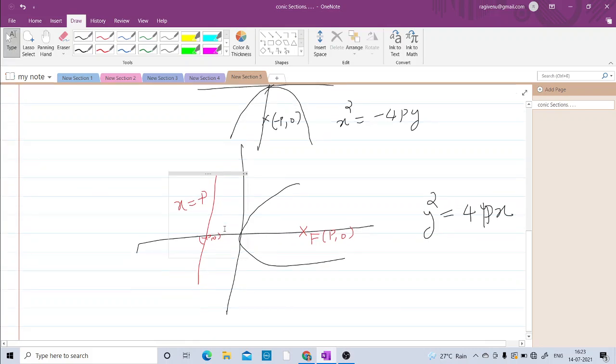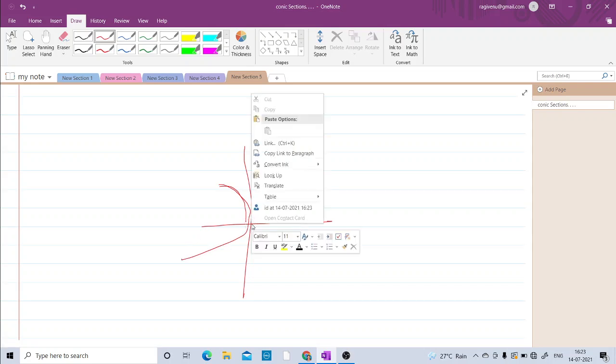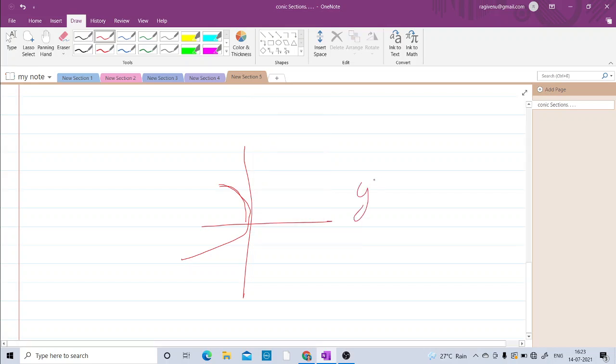We have another parabola with the vertex at the origin (0, 0). This parabola is y square equal to minus 4px. The straight line x equal to p is the directrix of this parabola, and the point (minus p, 0) is the focus of the parabola.